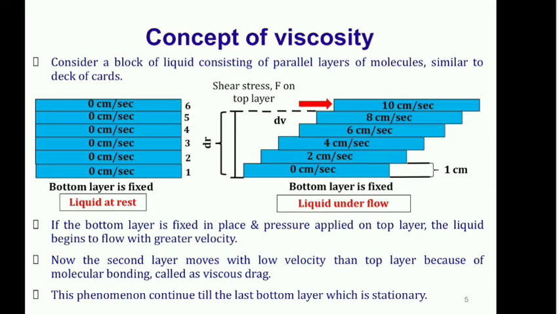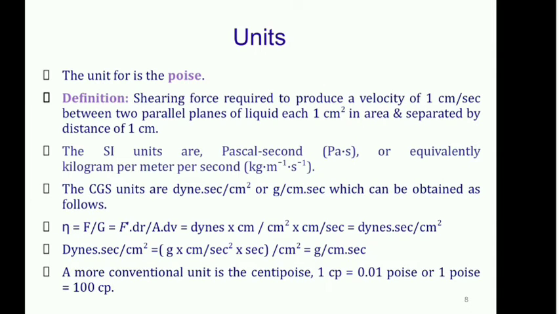So if you go to your previous diagram, the distance between the parallel plates is 1 centimeter, the cross-sectional area is 1 centimeter square, and the force F is required to produce the velocity difference of 1 centimeter per second. That is called your poise. In the SI system, the unit is Pascal second, equivalent to kilograms per meter per second. In the CGS system, the more conventional unit is the poise, in other terms dynes second per centimeter square, or grams per centimeter per second, which can be obtained as follows.